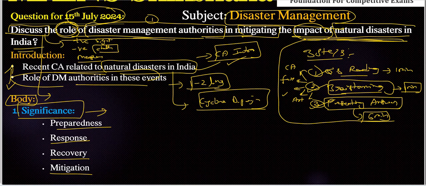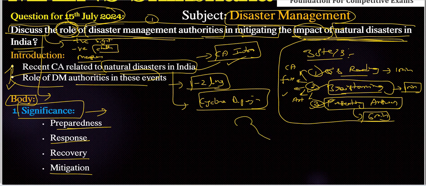Next, the significance part. Preparedness is the first important thing here. The authorities develop and implement disaster preparedness plans and regular mock drills, like for earthquake preparedness in seismic zones especially, right? We need to identify some disasters, or we can include one important map here.